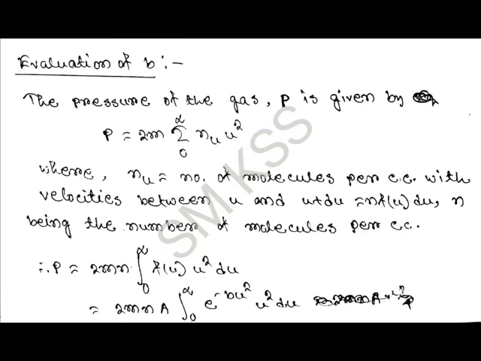Next, we try to evaluate the value of constant b. In the previous lecture, we have evaluated the expression for pressure P as P equal to 2m summation of 0 to infinity nu u square, where nu is the number of molecules per unit volume having velocities between u and u plus du, and this should be equal to n f of u du, where n is the number of molecules per unit volume. Then the expression for pressure should be equal to 2mn integration 0 to infinity f of u square du.